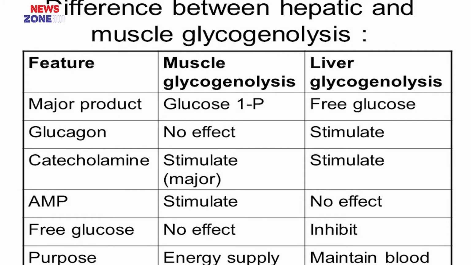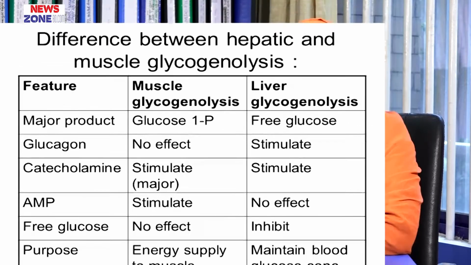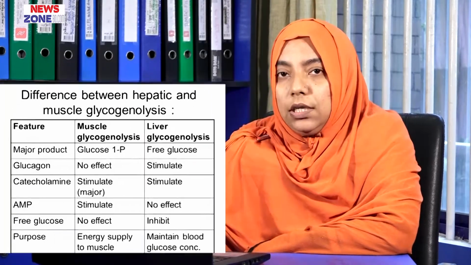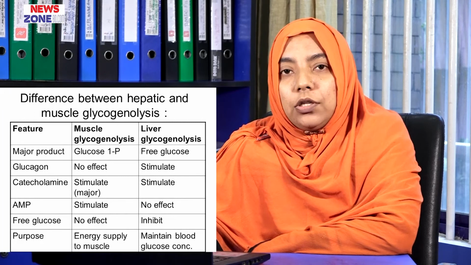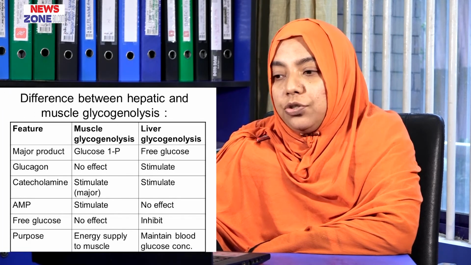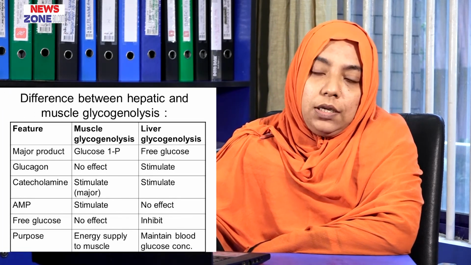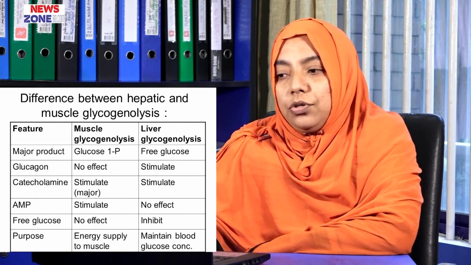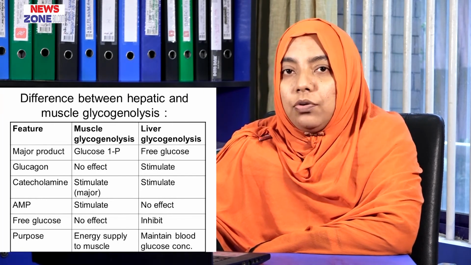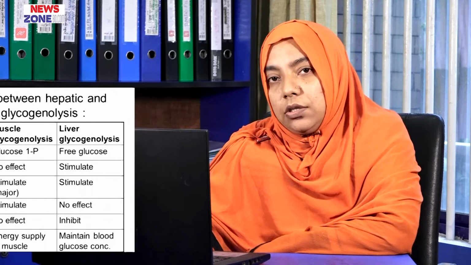Then adenosine monophosphate stimulates muscle glycogenolysis, but in hepatic glycogenolysis, adenosine monophosphate has no effect. Free glucose has no effect in muscle glycogenolysis, but in liver glycogenolysis it is inhibited. The purpose of muscle glycogenolysis is to provide energy for muscle, and the purpose of liver glycogenolysis is to maintain the blood glucose concentration during stages of fasting.